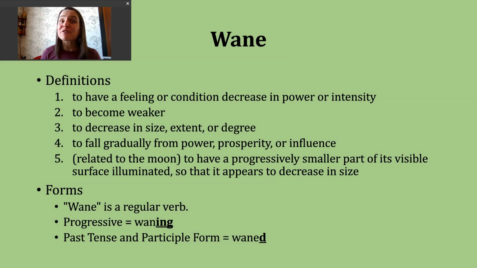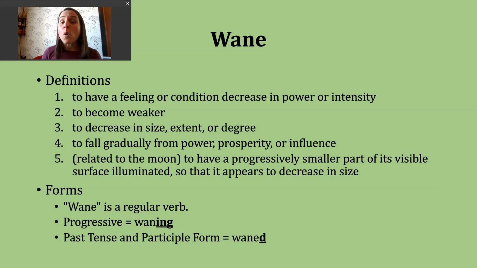A fifth way the verb wane gets used is in connection to the moon. You might be aware that what you're able to see of the moon, what's illuminated at night, is continually changing. So this definition is connected to where what is visible of the moon gets progressively smaller. It appears to us that the moon is decreasing in size.